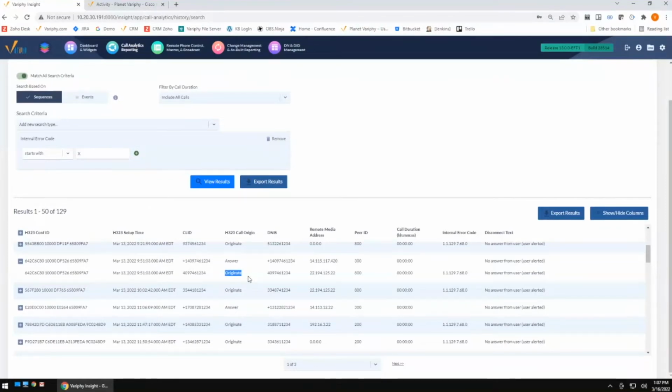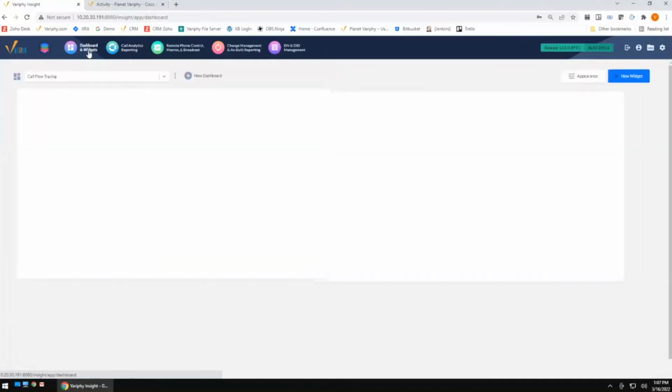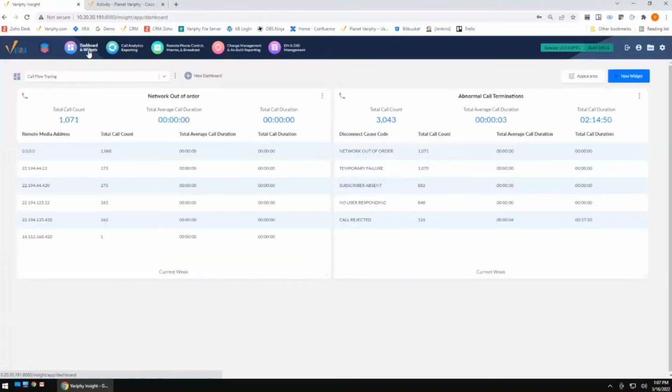I'm going to pop over to the dashboard, and you're going to notice that I've got a couple of widgets. This is using the same logic that you currently have in your system, and then we're going to take a look at these same widgets using some of the new logic, and that's the ability to unsequence some of these events, and we'll talk a little bit about why that's important. I'm going to start, and I'm going to pick on this one over here right off the bat.